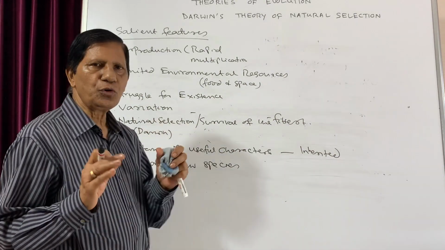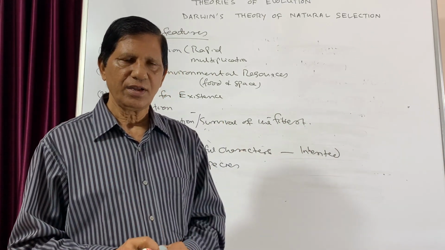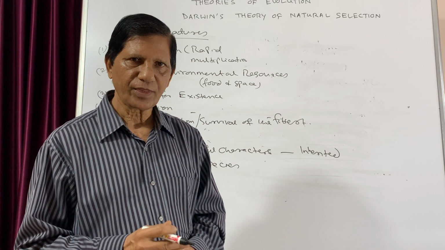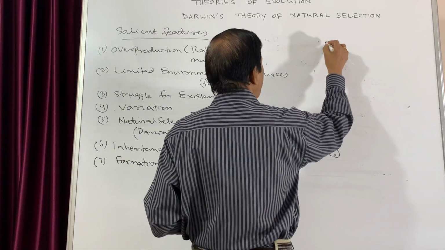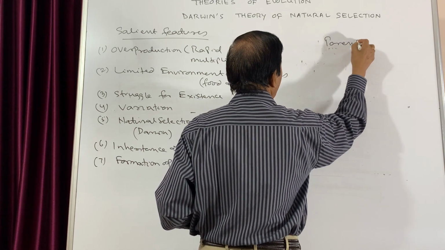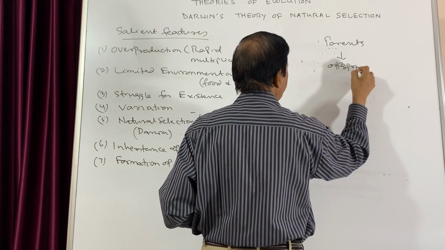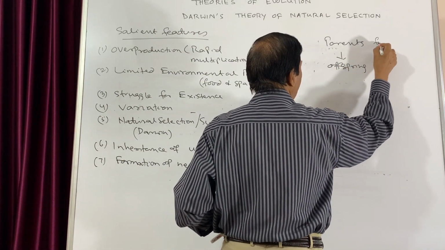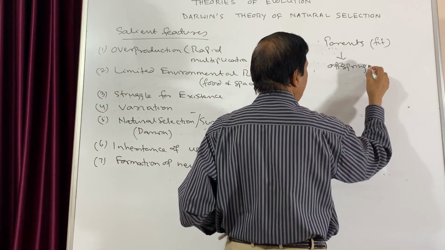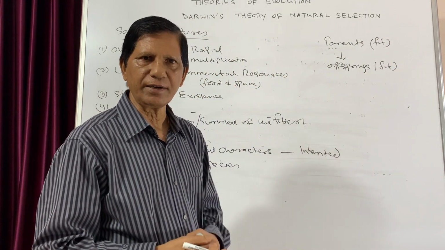Now, those organisms which have useful characters, that will be inherited from the parents to the offspring. So if the parents are quite fit, naturally the offspring will also be quite fit because the characters are inherited.